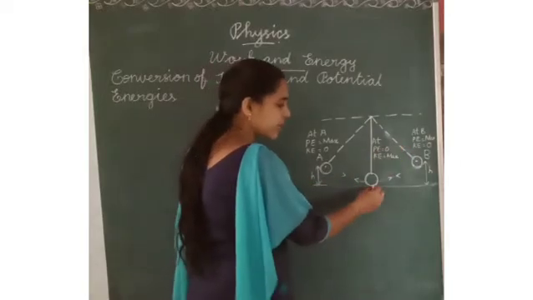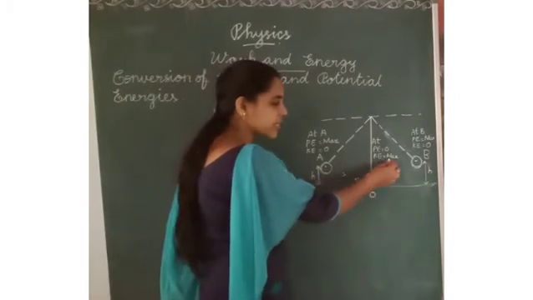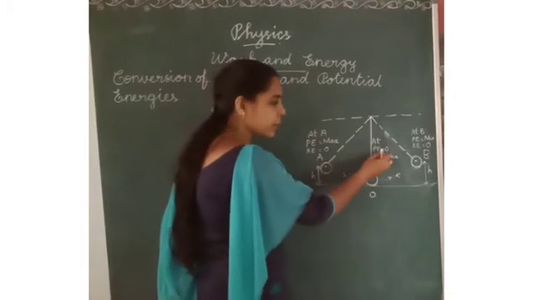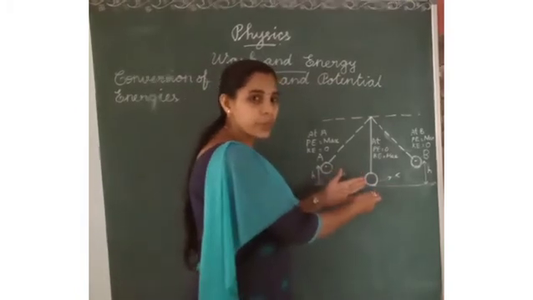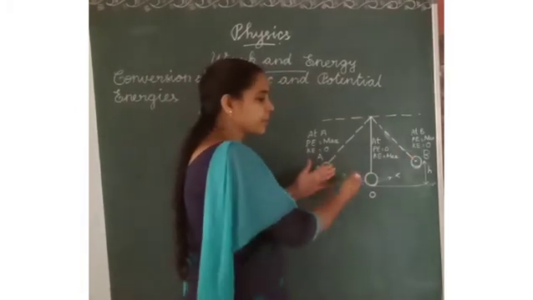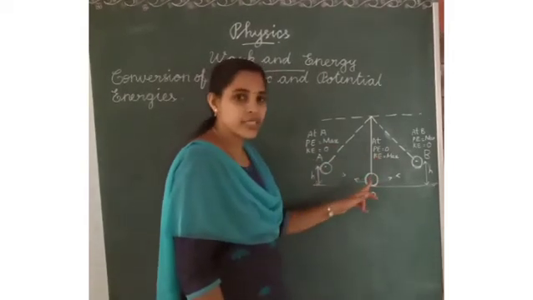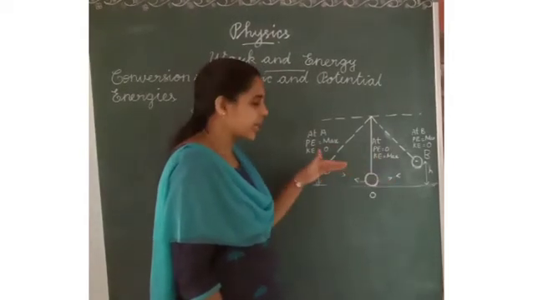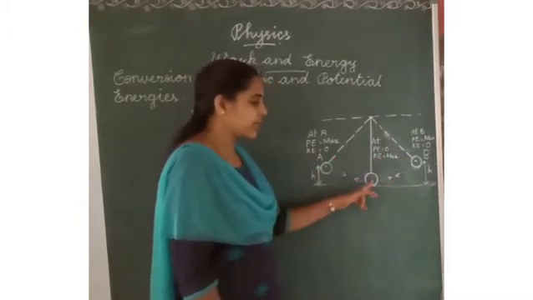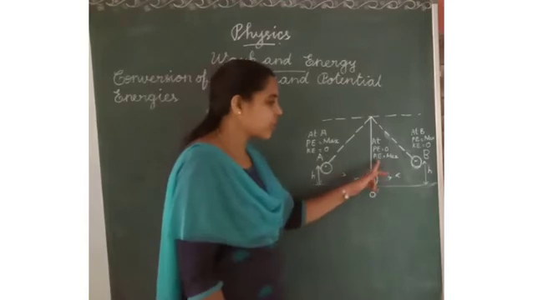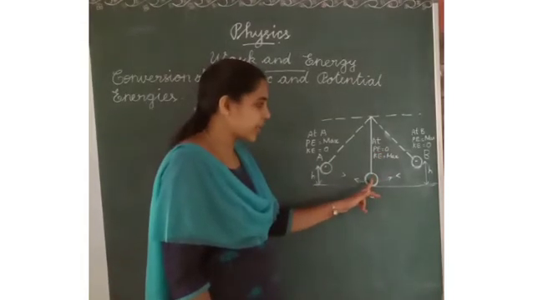So this is the maximum kinetic energy, but potential energy is 0, because it does not take a height position. It is moving faster in this area. So the kinetic energy is maximum and potential energy is 0.